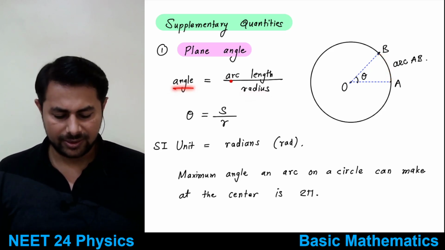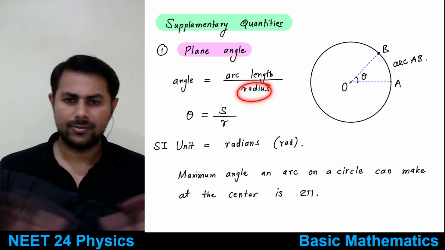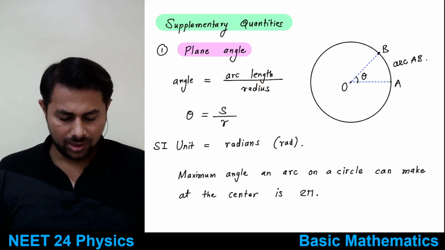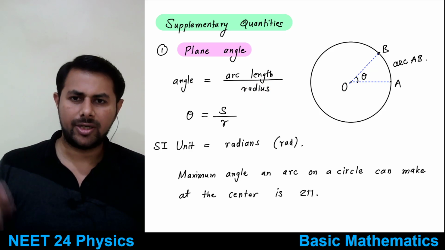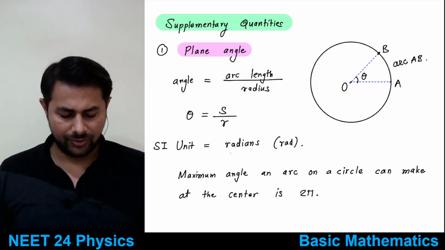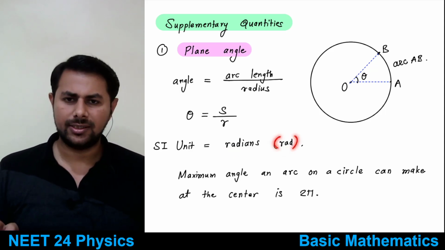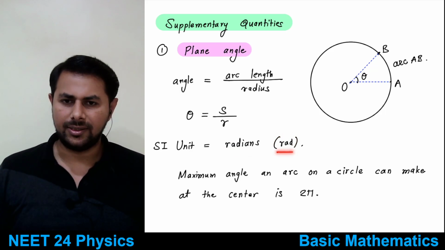Angle is arc length divided by radius, in multiples of radius, that's why the unit is radians. In short form, its symbol is rad. Is this clear, everyone?